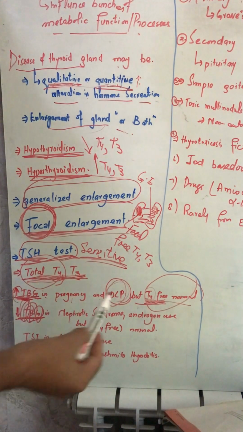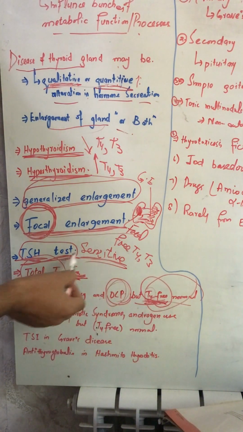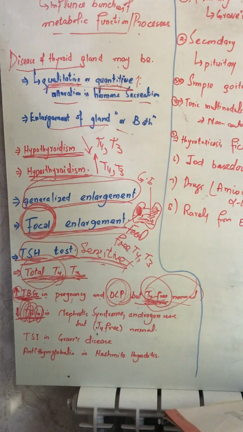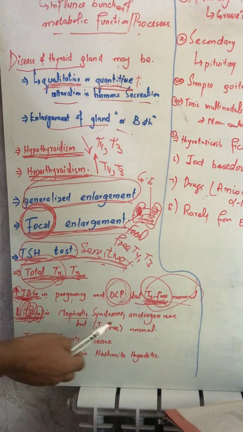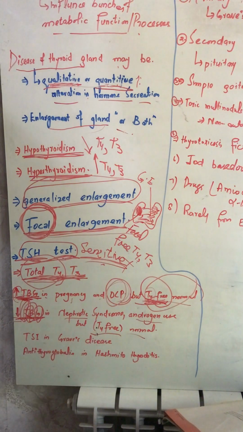So it means that we always have to check the free T4 along with the thyroid stimulating hormone test and the T4 and T3 levels. Thyroxine binding globulin can be decreased in nephrotic syndrome and with the use of androgens, but the free T4 will be normal. That's why we always have to check free T4 and T3 as well as TSH level.